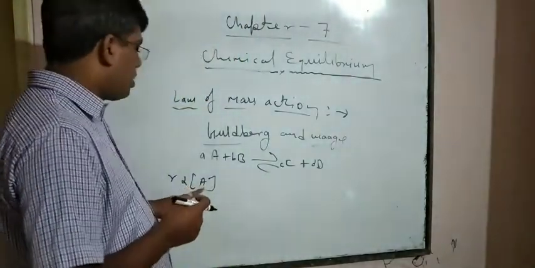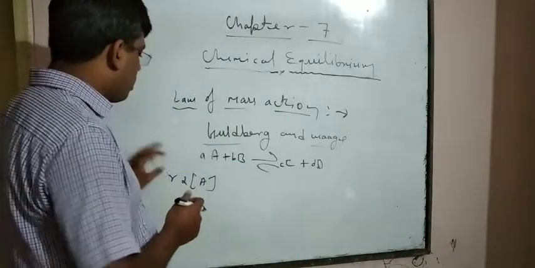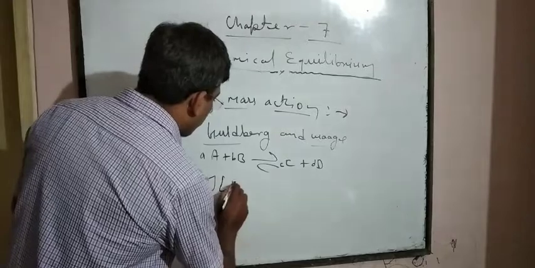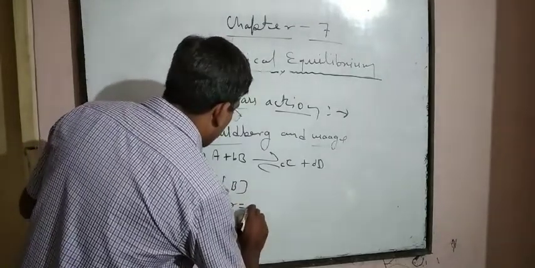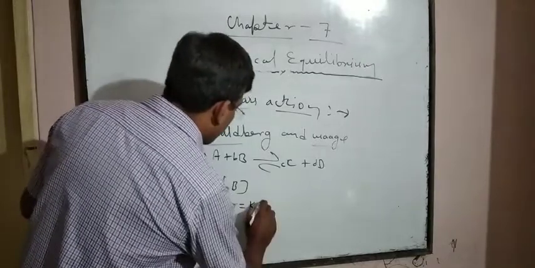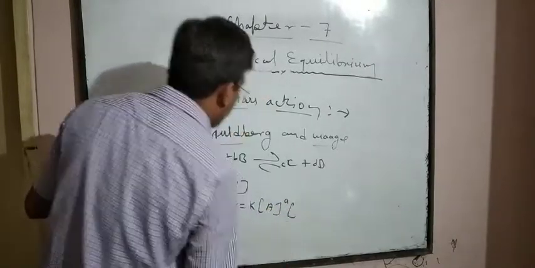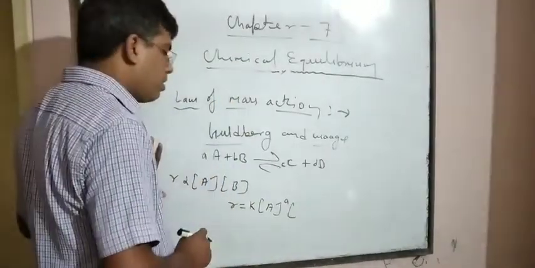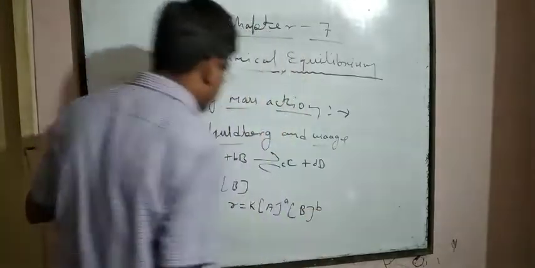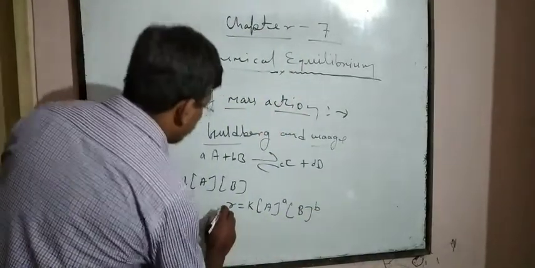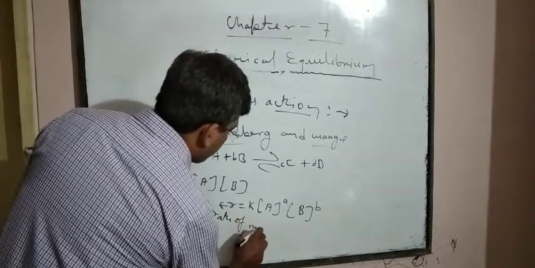So the active mass is the concentration of A into concentration of B. Now R is equal to K, the rate constant, times concentration of A to the power a, because a is the stoichiometry of species A, and B to the power b. This is the rate of reaction.